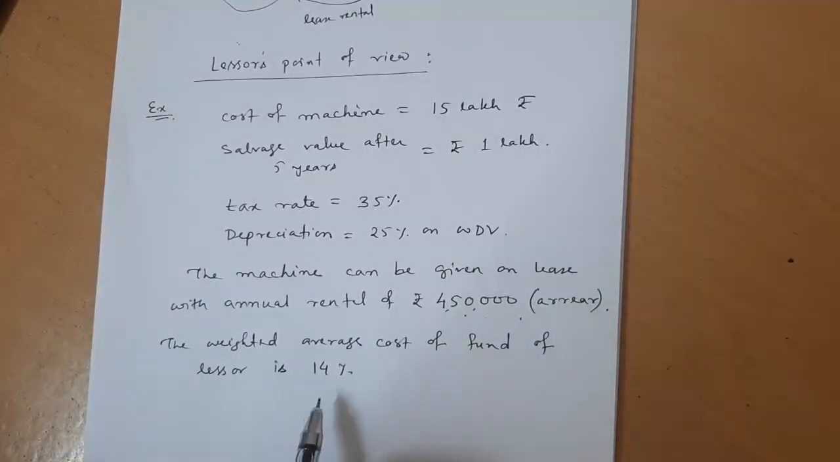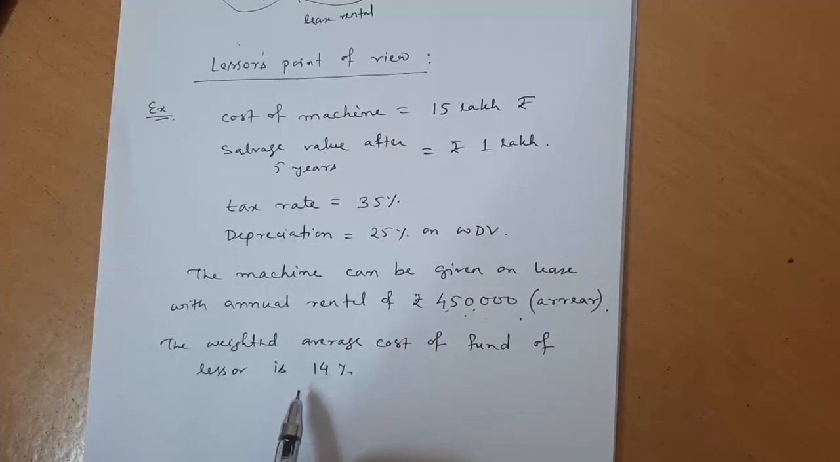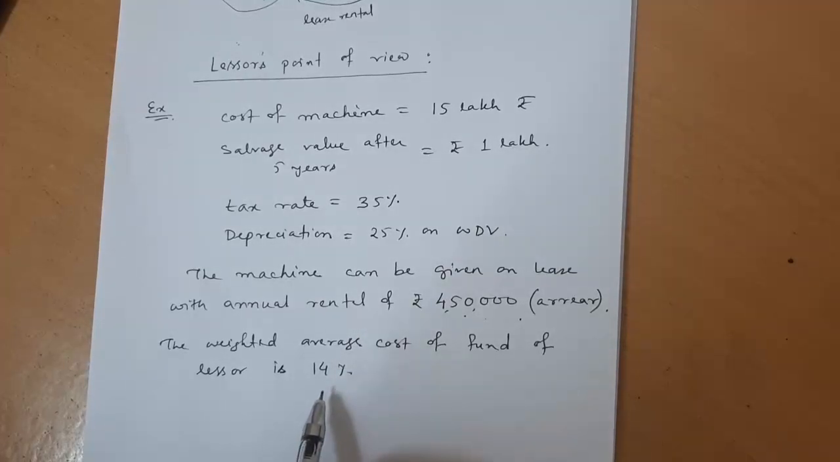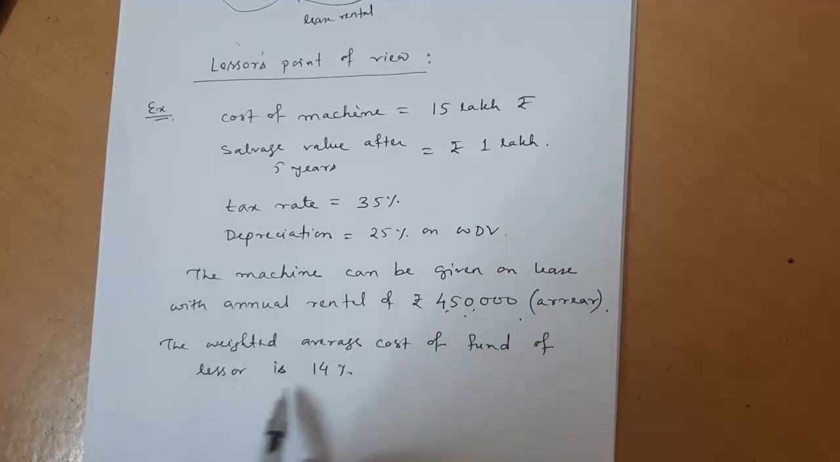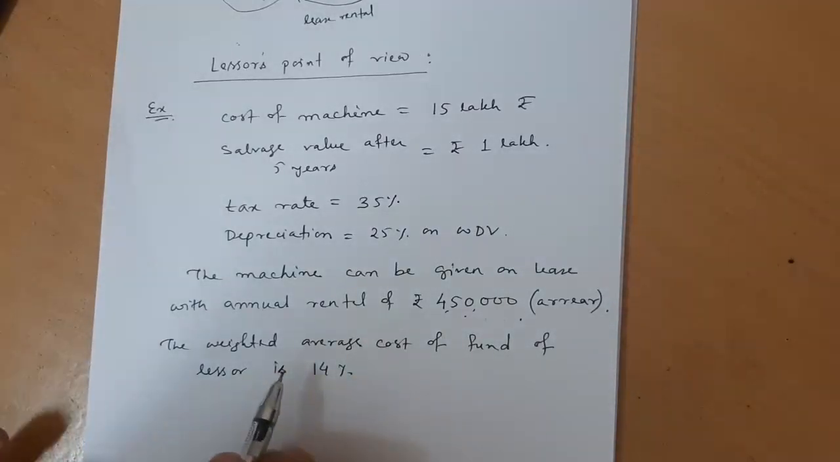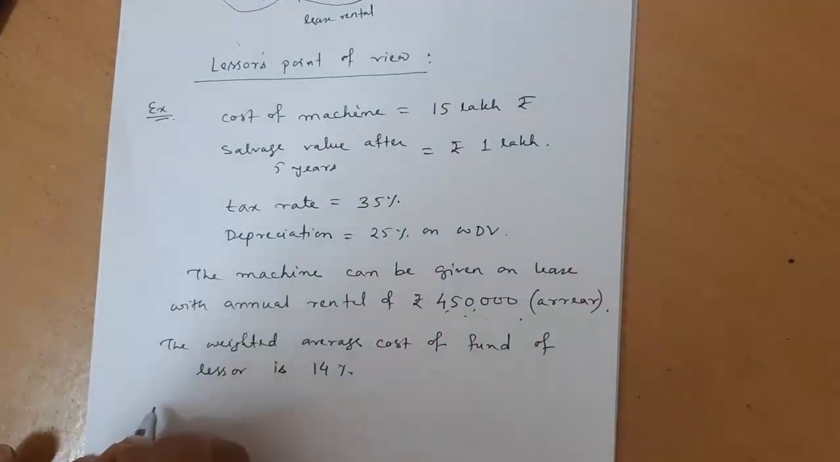So this is the cost of capital of the lessor. This includes the overall cost of capital for the lessor, that can be equity, that can be debt, or anything. Whatever the source, the total weighted average cost is this one. And we are going to use it as the discounting rate for the lessor's point of view evaluation. Whenever we evaluate a lease from the lessor's point of view, this particular rate, the weighted average cost of capital or the marginal cost of capital of the lessor, will act as the discounting factor for the lease evaluation.